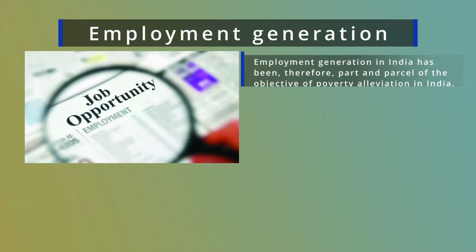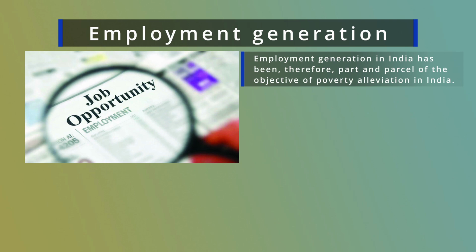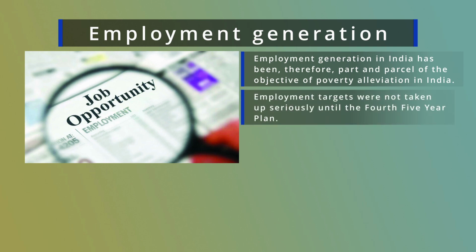Unemployment and underemployment are serious problems in our country, and they are the main cause of high poverty in our country. Therefore, the reduction of unemployment and underemployment has been a major strategy from the inception of the 5-year planning, and accordingly the Government of India introduced a number of employment generating programs.